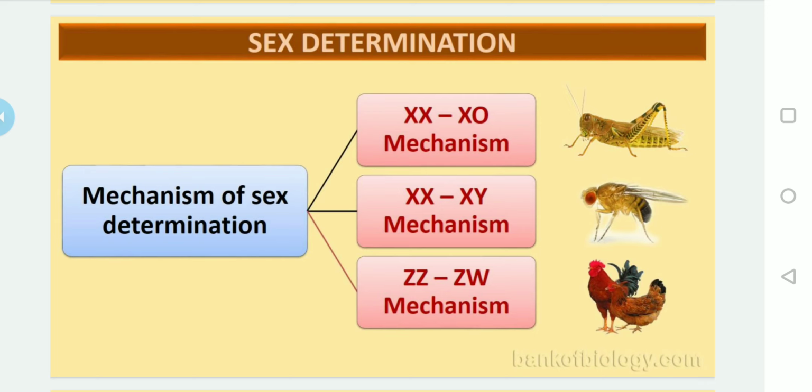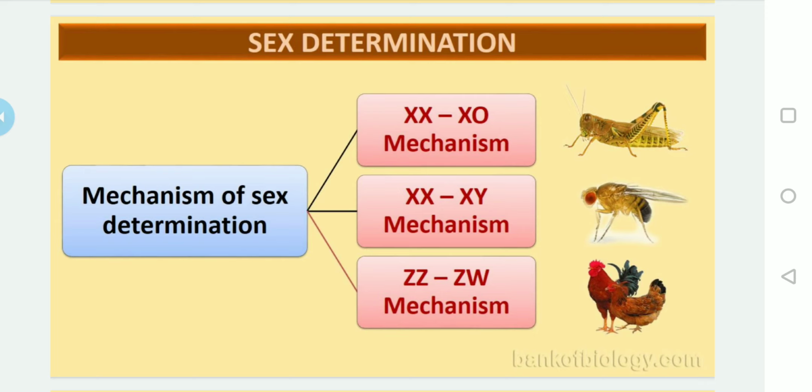As I said, there are types of sex determination. One of the most common methods is the chromosomal mechanism of sex determination, which is accepted and which we are studying at present. Here the sex of an individual is determined by the type of chromosome. Basically there are two types of chromosomes, autosomes and allosomes.